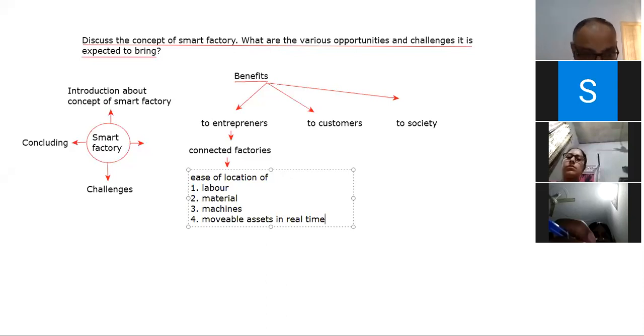So the next benefit, I think, would be distributed or decentralized production or manufacturing, right? So beta, इसकी मैं आपको example देता हूँ बेटा.